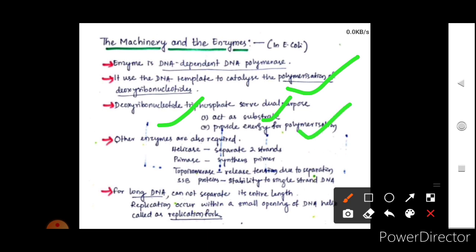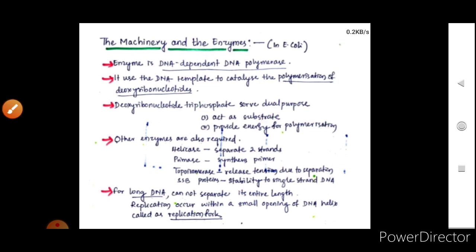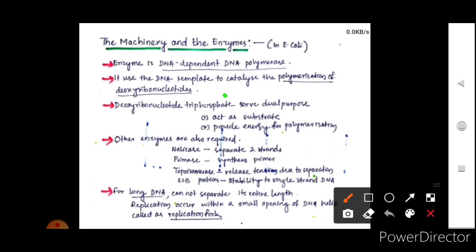When the DNA polymerase is adding deoxyribonucleotides, they are added in the form of deoxyribonucleoside triphosphates, and this acts as the substrate for the polymerization reaction. It also provides energy because it has a triple phosphate bond, and we already know that this triphosphate is energy rich. Every time polymerization takes place, this will be dissociated and energy will be produced.